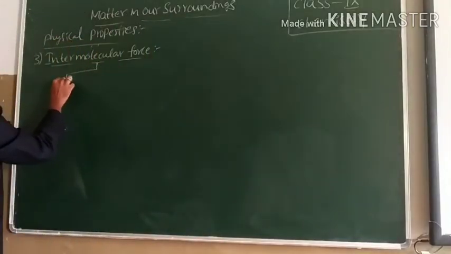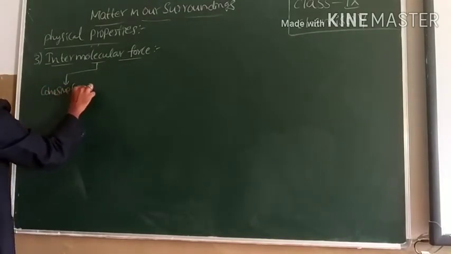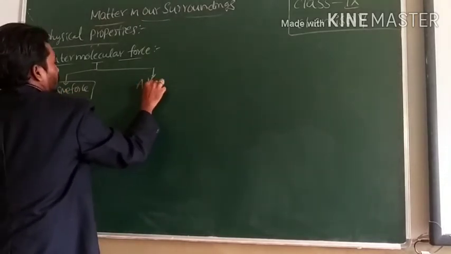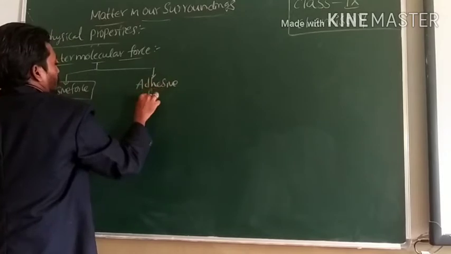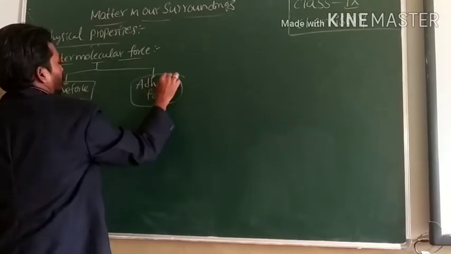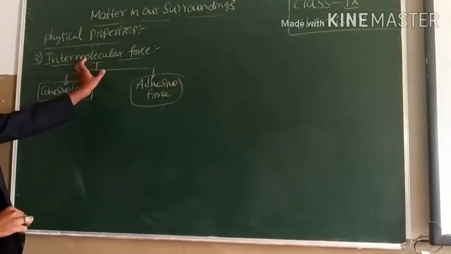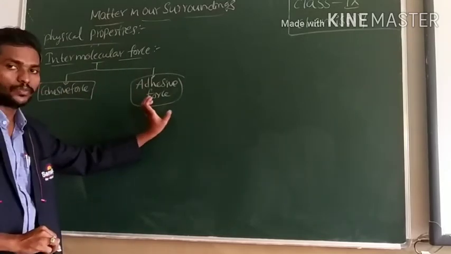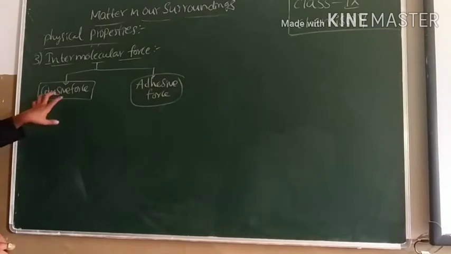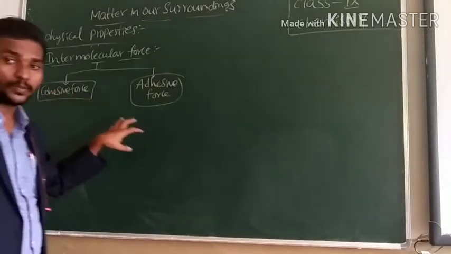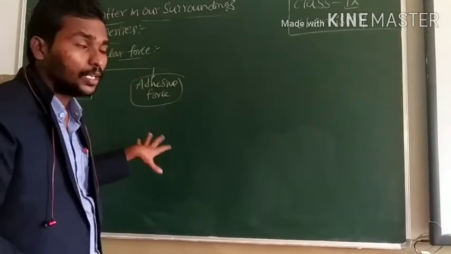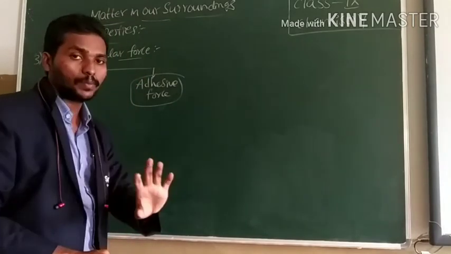Intermolecular force is of two types: cohesive force and adhesive force. Intermolecular force of attraction is classified into cohesive force and adhesive force. What is meant by cohesive force? Cohesive force means the force of attraction between the same kind of atoms.